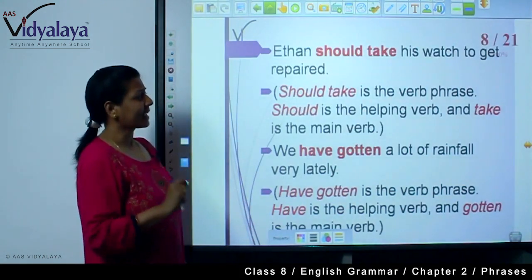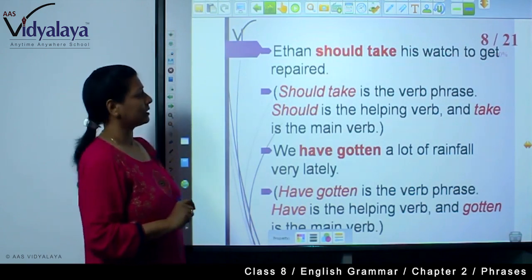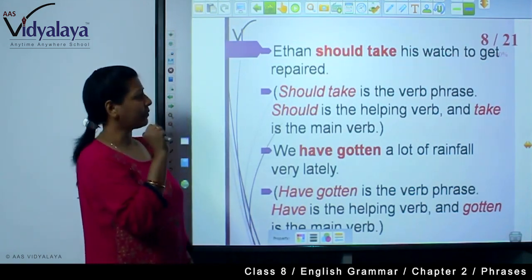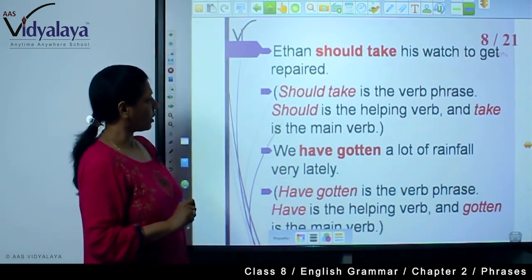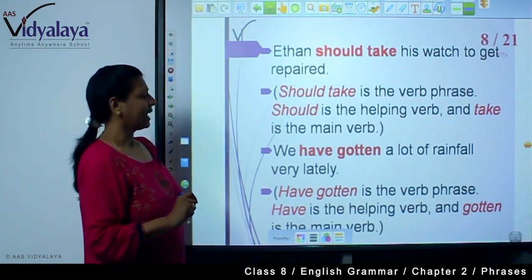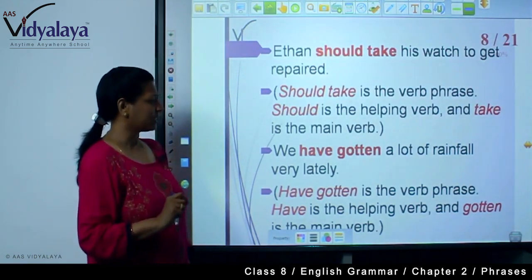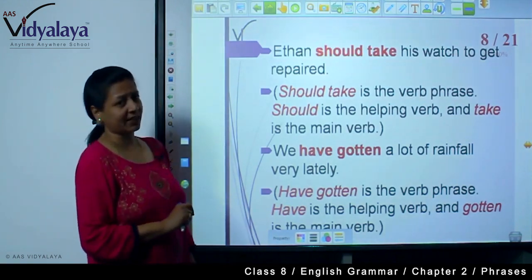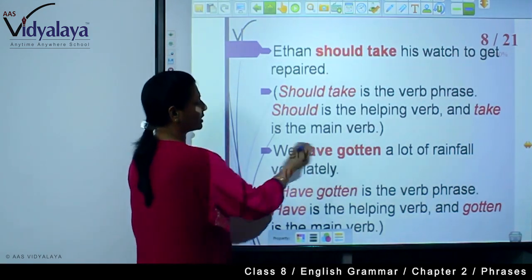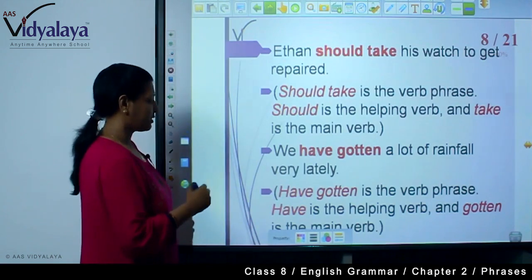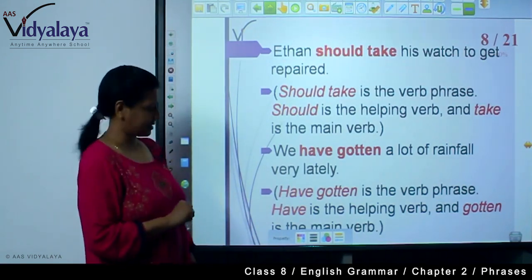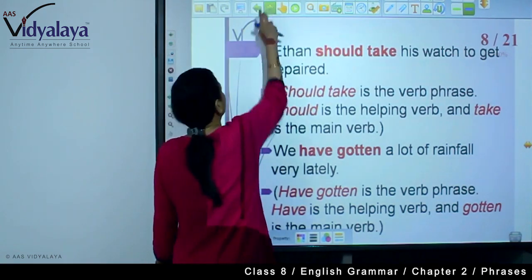Ethan should take his watch to get repaired. So should take is a verb phrase, should is your auxiliary helping verb and take is the main verb. Now, we have gotten a lot of rainfall very lately. So have gotten is a verb phrase, have is your auxiliary and gotten is the main verb.